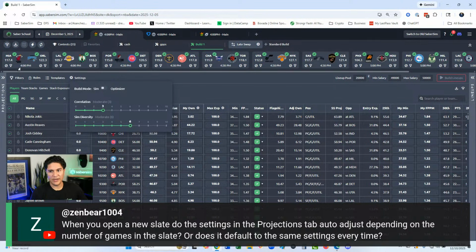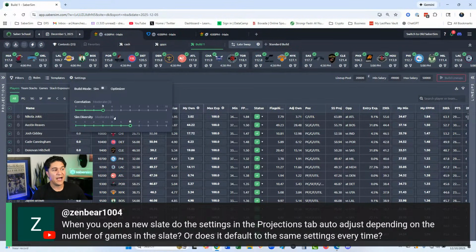This is all a result of our back testing. We basically back test contests of different sizes at all of the available possible slider combinations, see which sliders generate the highest upside lineups and do the best over all of our sims that we run. And then we set those as the default. So we can look at this NBA 11 game, 3-6 sliders, right?